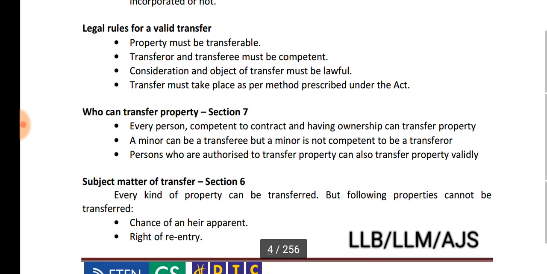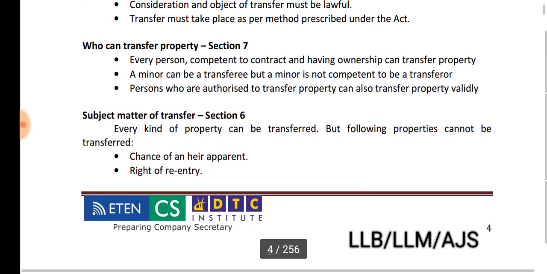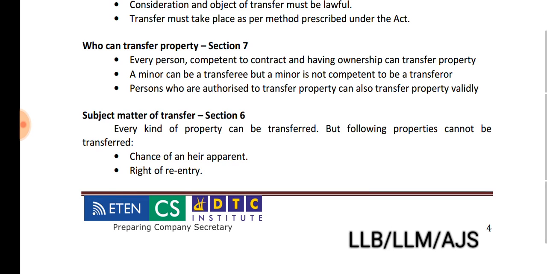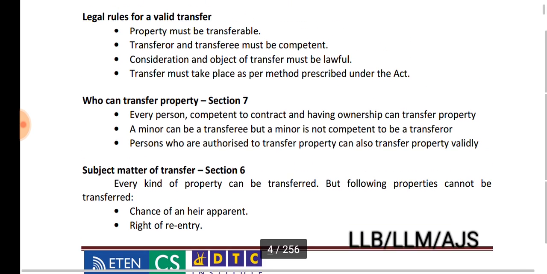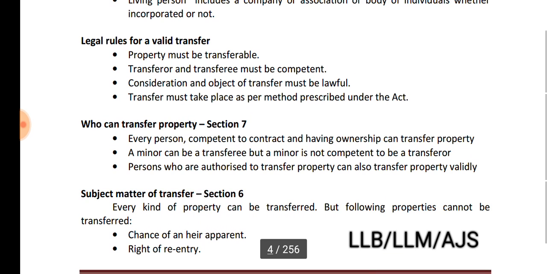So in section 7 we read competency, and in section 8 we are going to read the subject matter. Every kind of property can be transferred, of course, movable property, except in a few cases, but the following properties cannot be transferred. It is given in a manner that states which cannot be transferred, rather than which can be transferred. Of course, movable property can be transferred, but what kind of property cannot be transferred? What kind of property does not come under the Transfer of Property Act?